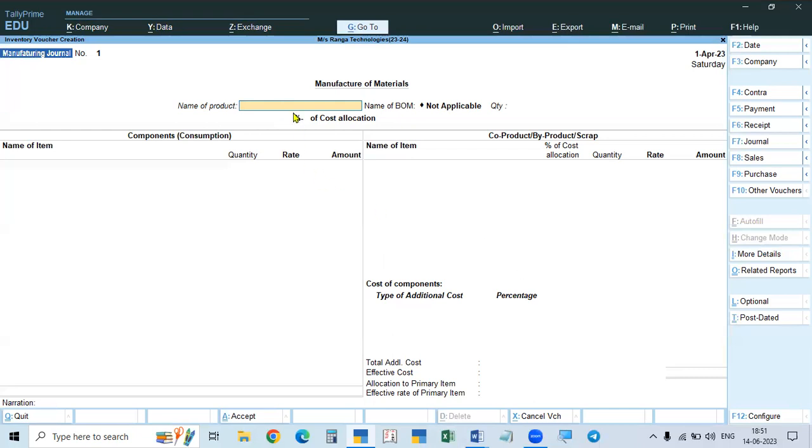Just give the name and the quantity, and automatically the list and the quantity required for this quantity will come here. And the total amount is called cost of the components or cost of material. So that amount will come here. Cost of components, the total amount will come here. And after this, come this side.